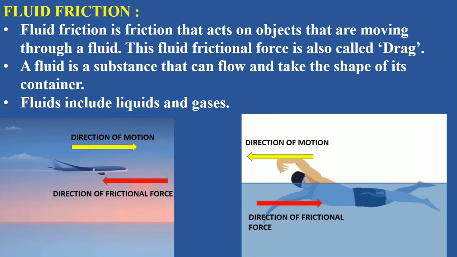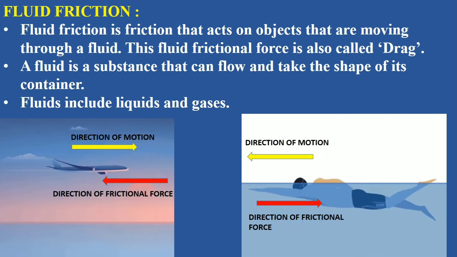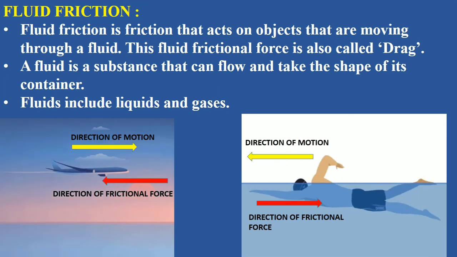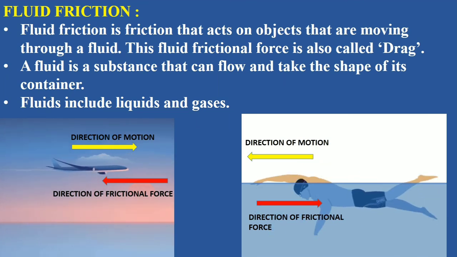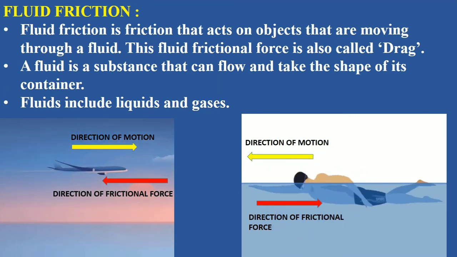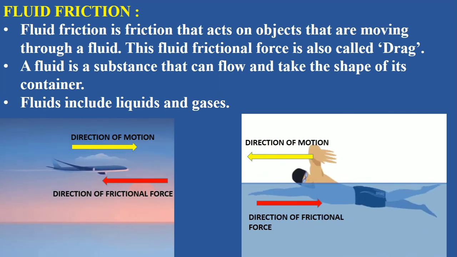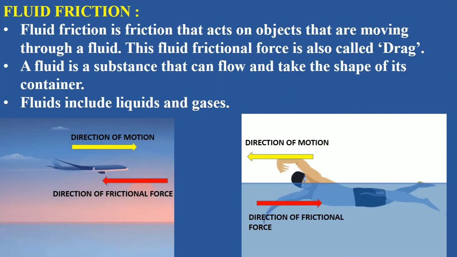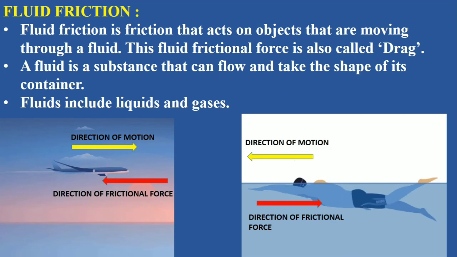Now from the figure we can easily understand that liquids and gases also exert frictional force on objects. In the first figure, we can see that the air exerts a frictional force on the plane. The red arrow indicates the direction of frictional force while the yellow arrow indicates the direction of motion. These two arrows are in opposite directions. It means that the frictional force always acts in the opposite direction of the motion of the object.